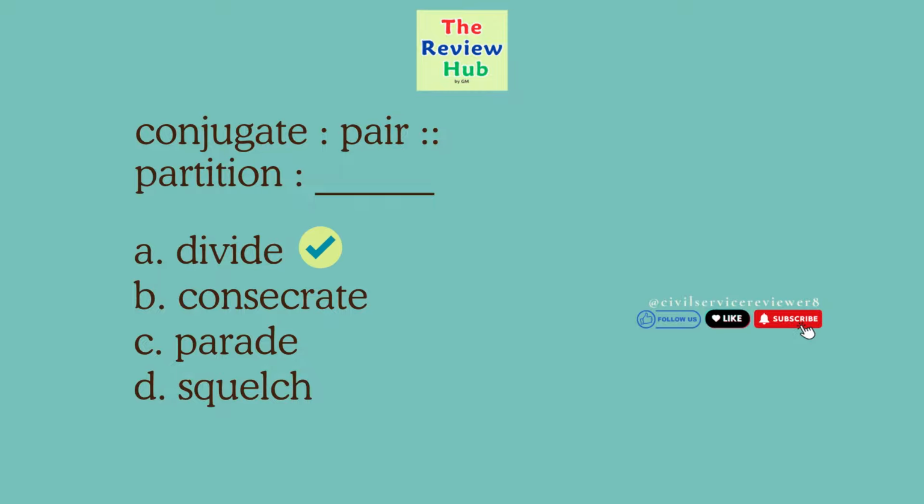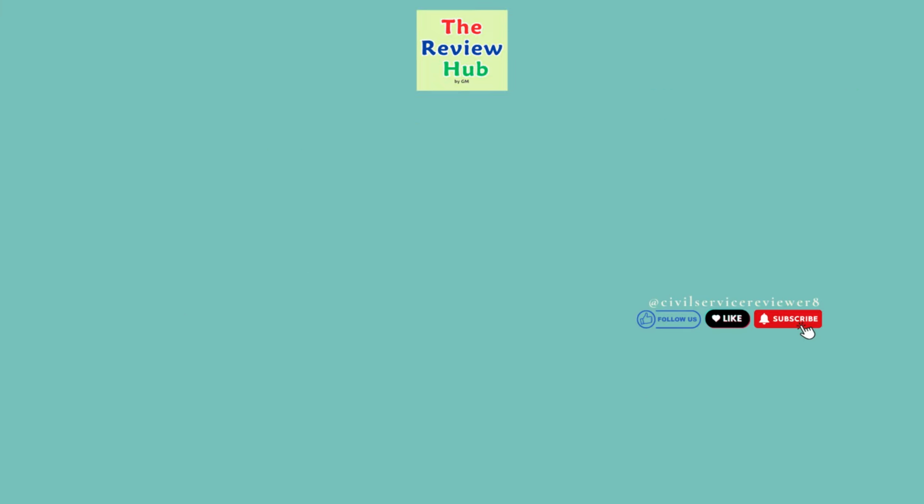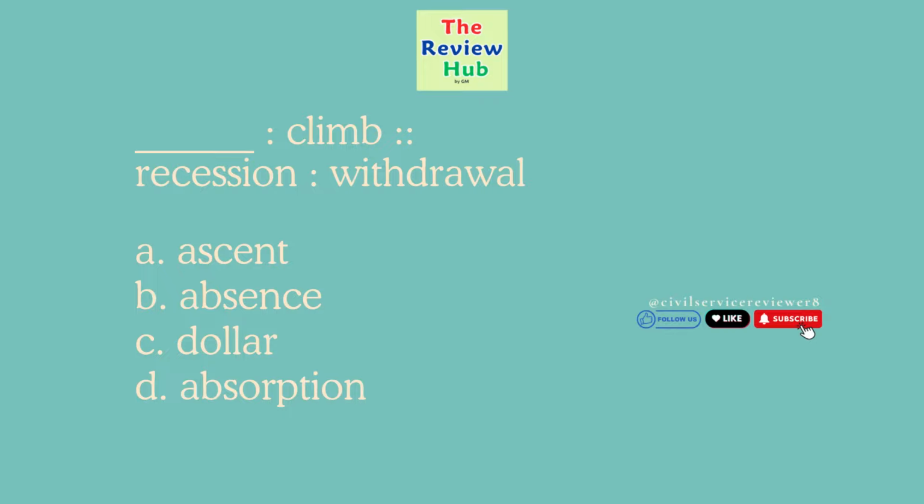The correct answer is A. Divide. Conjugate means to make a pair. Partition means to divide. Blank is to climb. Recession is to withdrawal. A. Ascent. B. Absence. C. Dollar. D. Absorption.